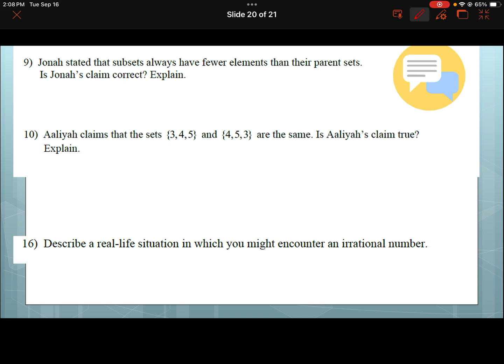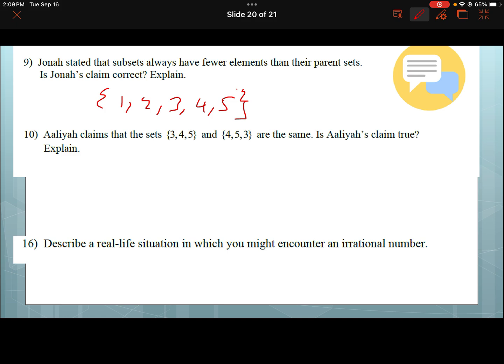Okay. Jonas stated that subsets always have fewer elements than their parent set. Is Jonas' claim correct? This is one of those really annoying questions where Jonas is actually incorrect, because it should have fewer elements, it should, but you can have subsets inside parent sets that are the same size. An example of that is if I picked the numbers 3, 4, 5, and then I asked, can you give me all the numbers in your set that are less than 10?